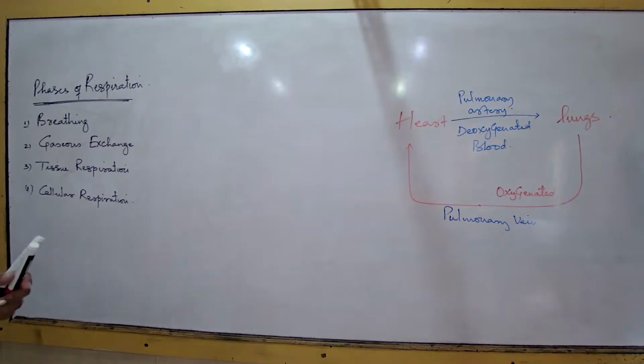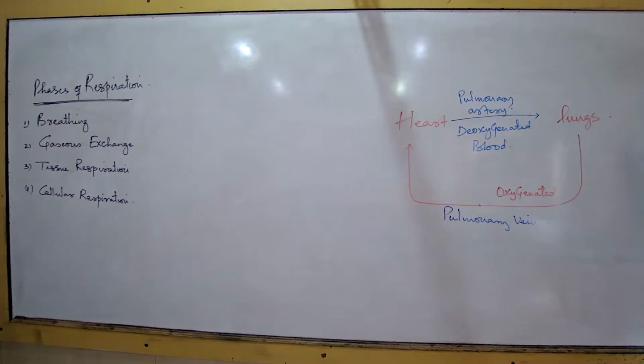But only one such vein, the pulmonary vein, carries pure blood from the lungs to the heart. So what are these two special blood vessels? One is the pulmonary artery. Being an artery, it is carrying impure, deoxygenated blood. The pulmonary vein, being a vein, is carrying pure blood.